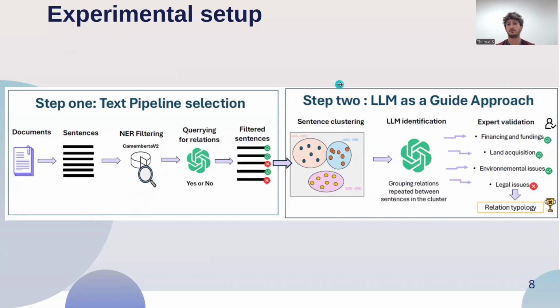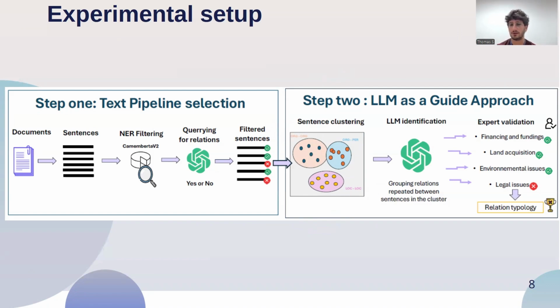So we made several experiments, and what we want to retain is the fact of creating clusters using entity couples. So you use the entity labels like organization and organization, maybe organization and person, or localization, localization. At the end, we had about 5 different clusters, and we tried to discover what kind of relations we could find in those sentences.